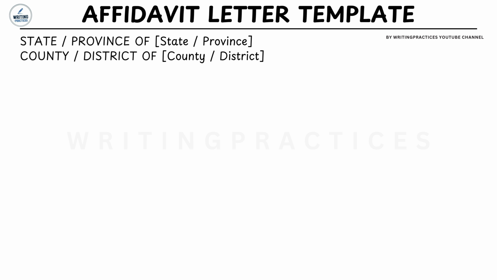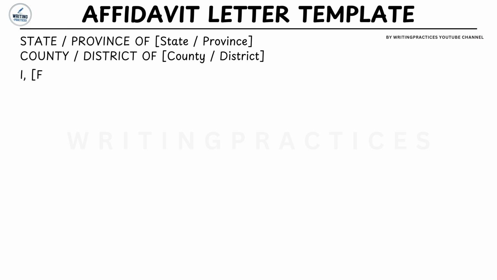Jurisdiction heading. Start by identifying the jurisdiction where the affidavit is being sworn. For example, State of Arizona, County of Maricopa. This section establishes the legal jurisdiction in which the affidavit is executed and notarized.